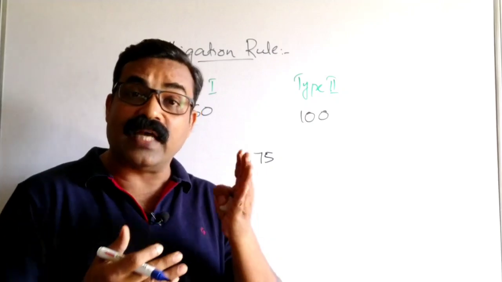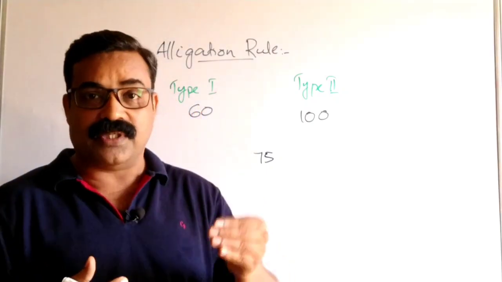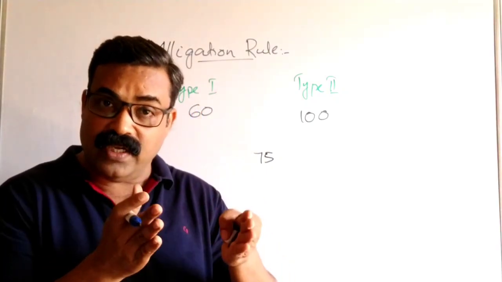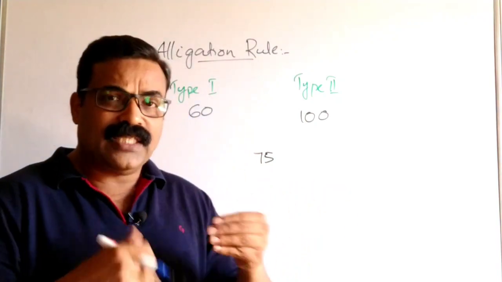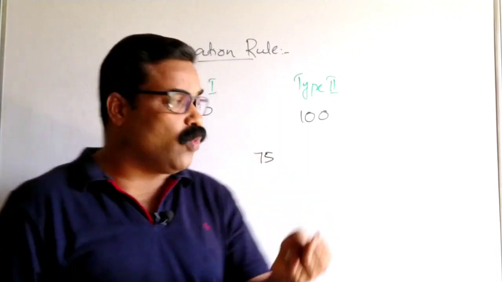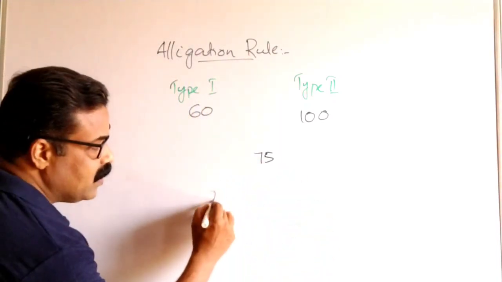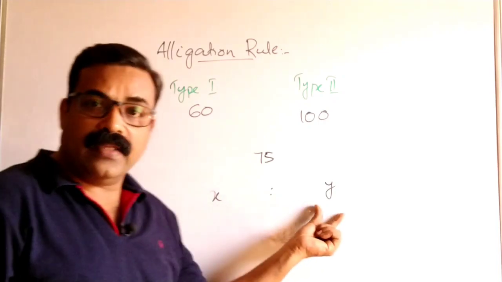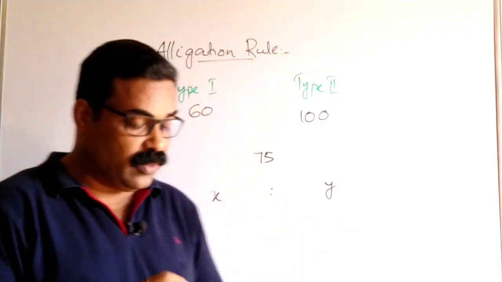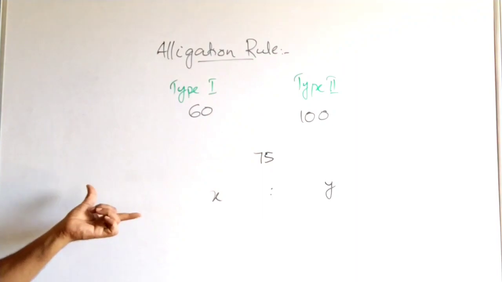What is the ratio in which type 1 mangoes and type 2 mangoes are mixed? Let us take that ratio as x is to y. This x is to y ratio we need to find out. That is the main thing we need to do here.